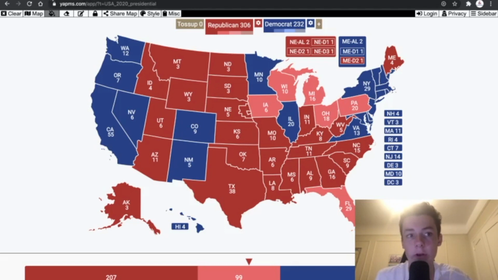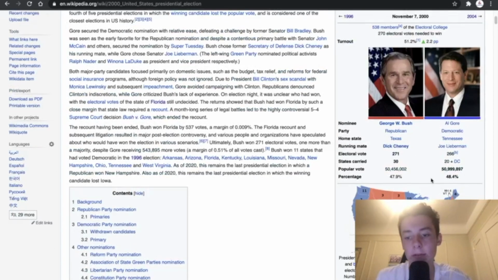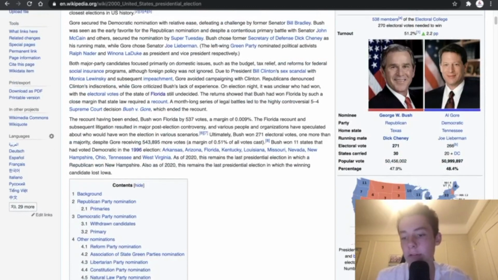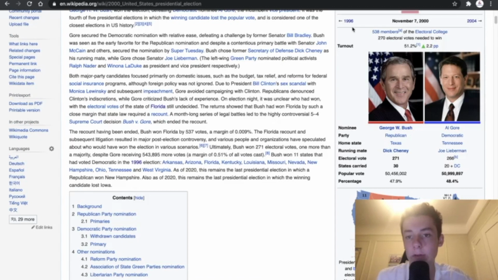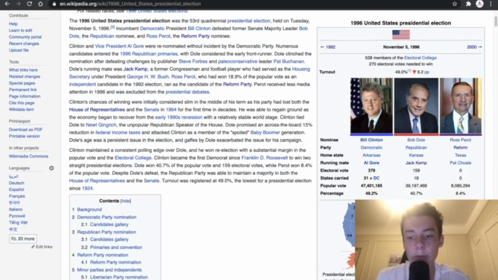But where did the current map kind of come into play? Well, I say it's around the 2000 election. This is a very plausible election, even by today's standards, with the exception of maybe Virginia and Iowa, for example. But the current map kind of took shape around the 2000 election. If we go back to 1996, there were a lot of states that went blue that would never go blue today. And there are some states that went red that would not go red today, such as Virginia.